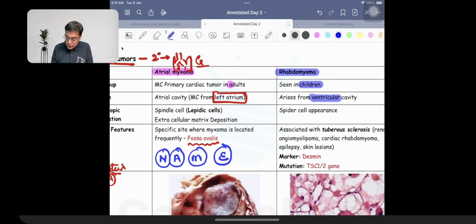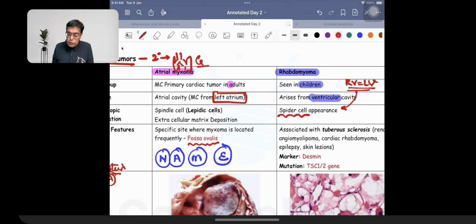And please remember the fact that they are going to be having an equal predation for both right as well as left ventricle. Adults are discriminatory. Children are not. The second thing is children love Spider-Man. So the tumor cells over here are going to be having an appearance. It's going to be given the name of spider cells.